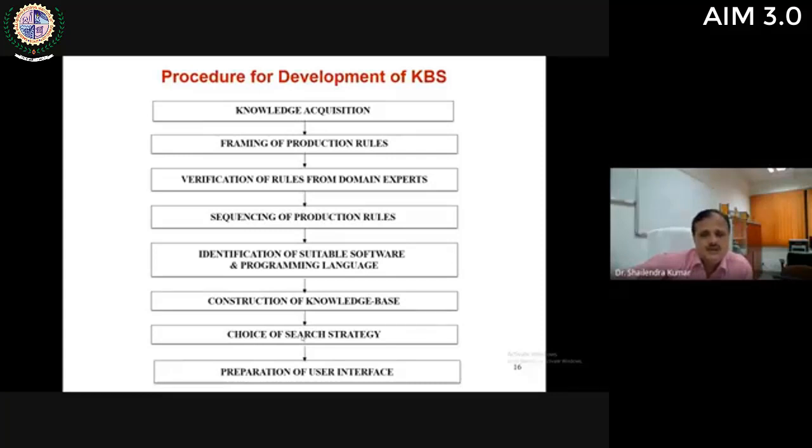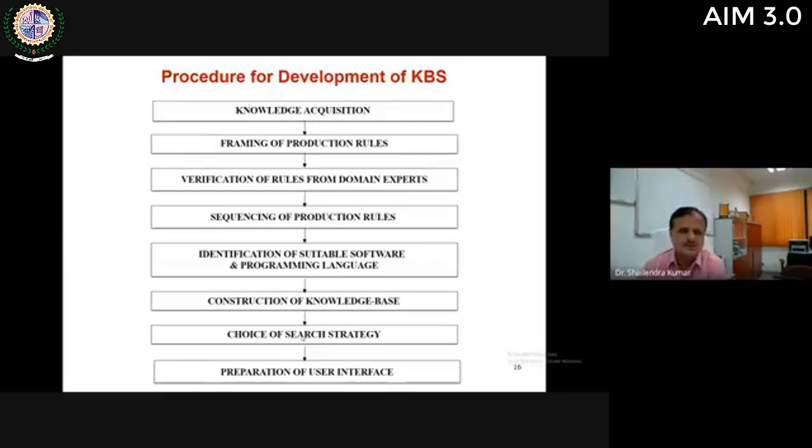Then identification of suitable software and programming language. Which programming language will be required for developing this type of system? This depends on the particular application. For example, if you need to develop a knowledge base system for die design, then obviously some CAD software is required, and some language like Lisp or Visual Basic. You will need software like AutoCAD or Inventor or CATIA for development of this type of system. Then construction of knowledge base. All these production rules are to be coded in that programming language to construct a knowledge base.